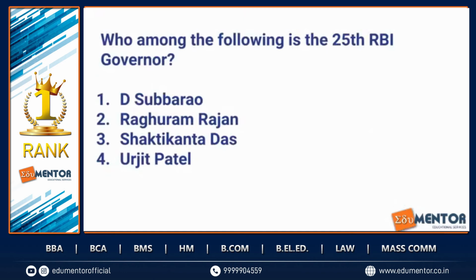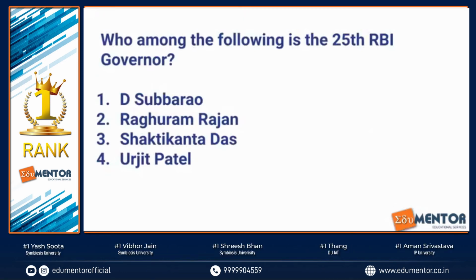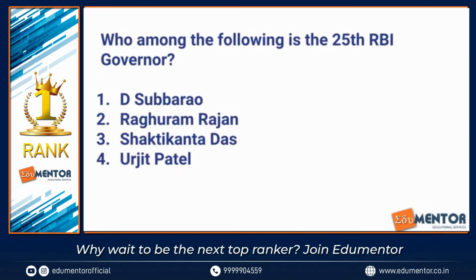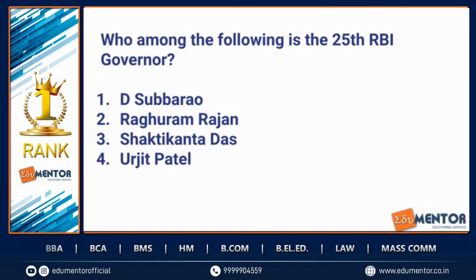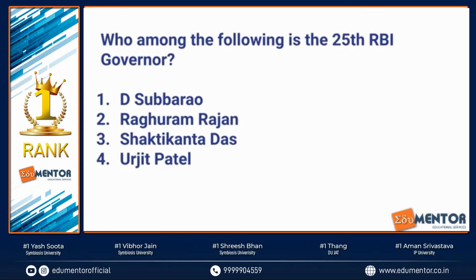Okay. Who among the following is the 25th RBI Governor? A very important question, which is many a time seen in most of your entrances. You need to remember that the 23rd, now just look at it because these are all important questions. The 23rd RBI Governor has by far been the most popular governor, and he was Raghuram Rajan. Raghuram Rajan has written the book Fault Lines. Fault Lines was a beautiful book because it predicted.